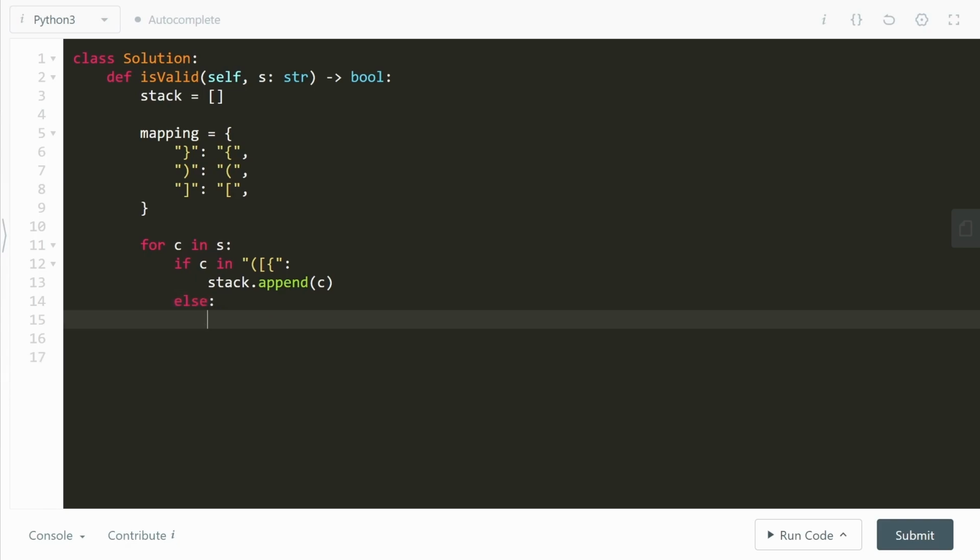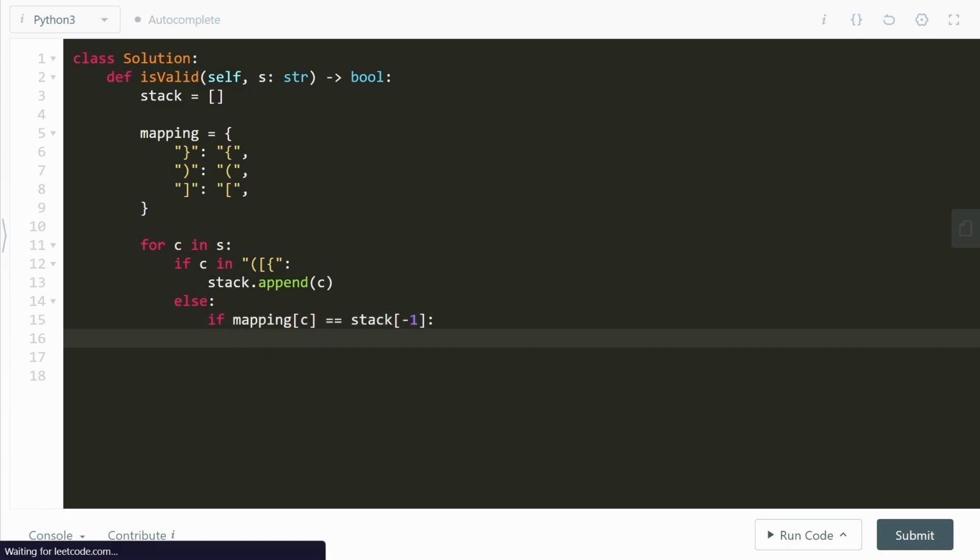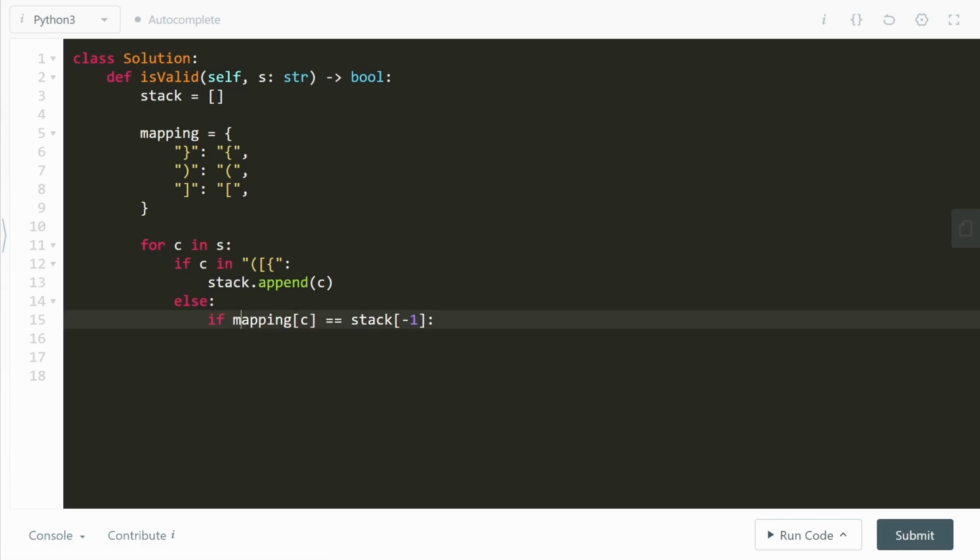Else, what do we do? In the else condition, things get more interesting because now I have to check if the mapping of this closing bracket maps to the correct value present on the stack top. That is, for a closing bracket that I have right now, can you check if it maps to the correct value, that is the opening bracket of curly type, on the top of the stack? Because if it does, then it's good. Since both of them match, both of them resolve each other, so I'm just going to do stack.pop. I'm going to remove this bracket that matched.